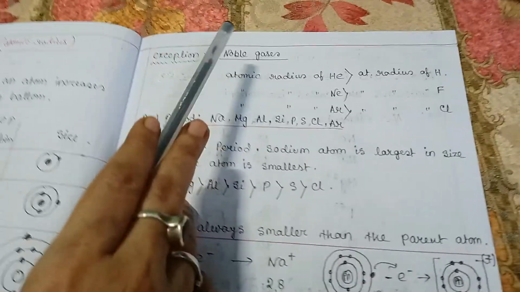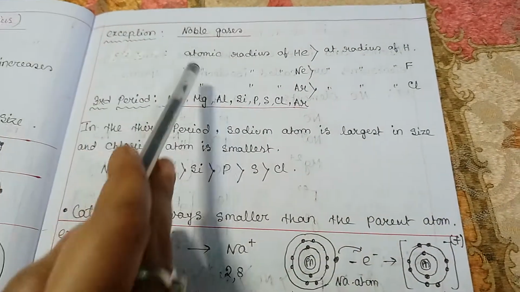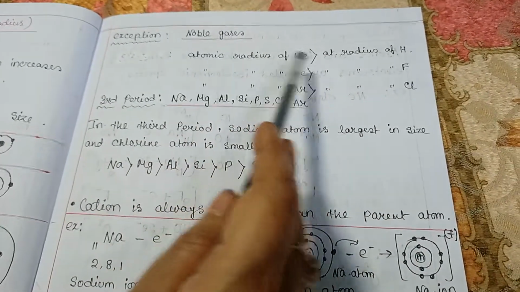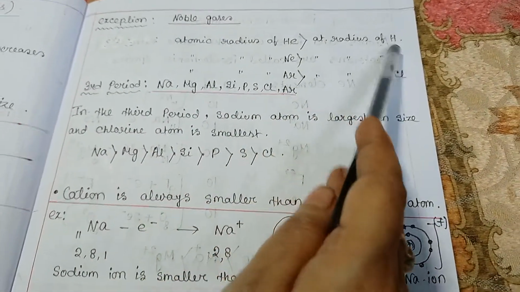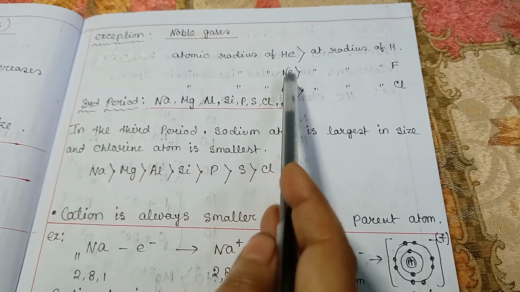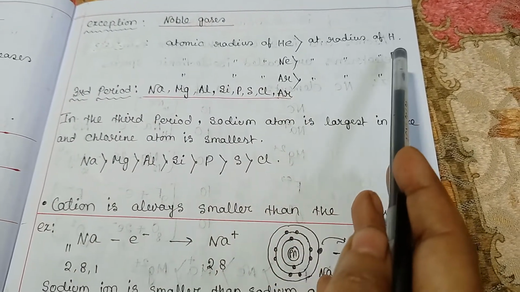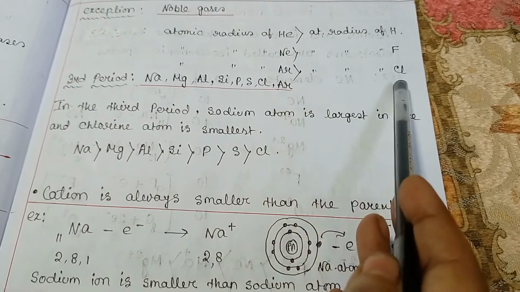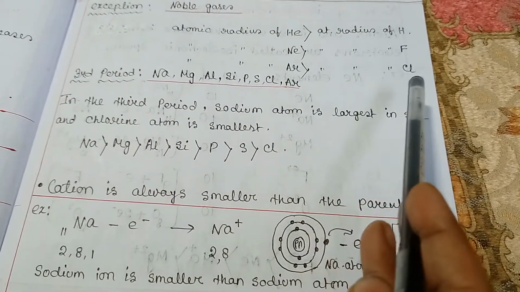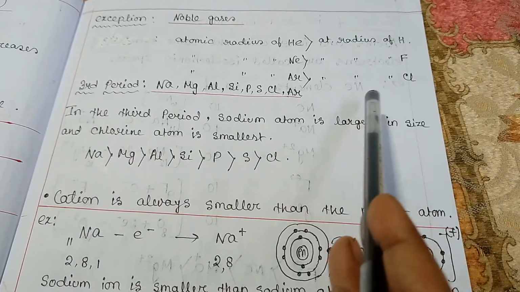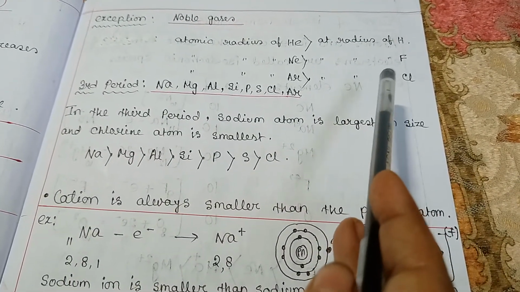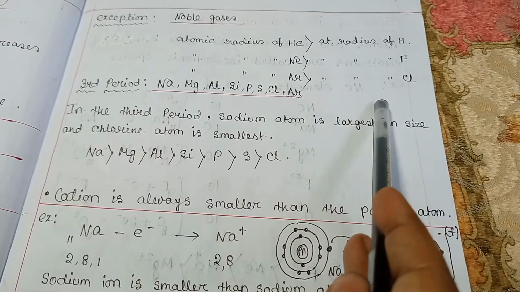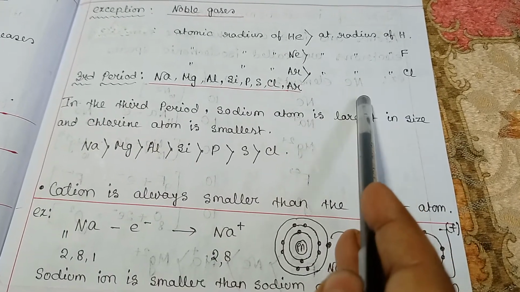Now there is some exception, but in case of noble gases, atomic radius of helium is greater than atomic radius of hydrogen, atomic radius of neon is greater than atomic radius of fluorine, atomic radius of argon is greater than atomic radius of chlorine. In case of noble gases, we measure van der Waals radii instead of covalent radii.